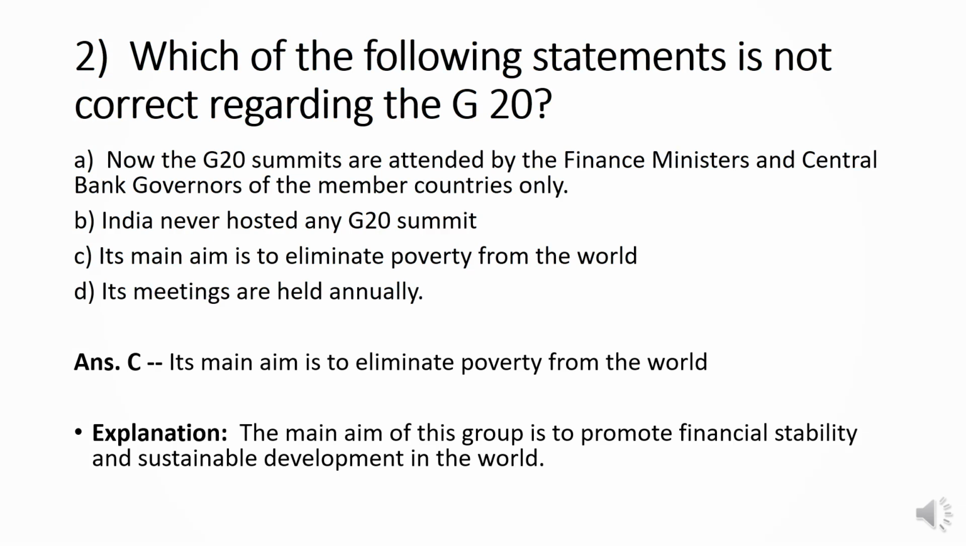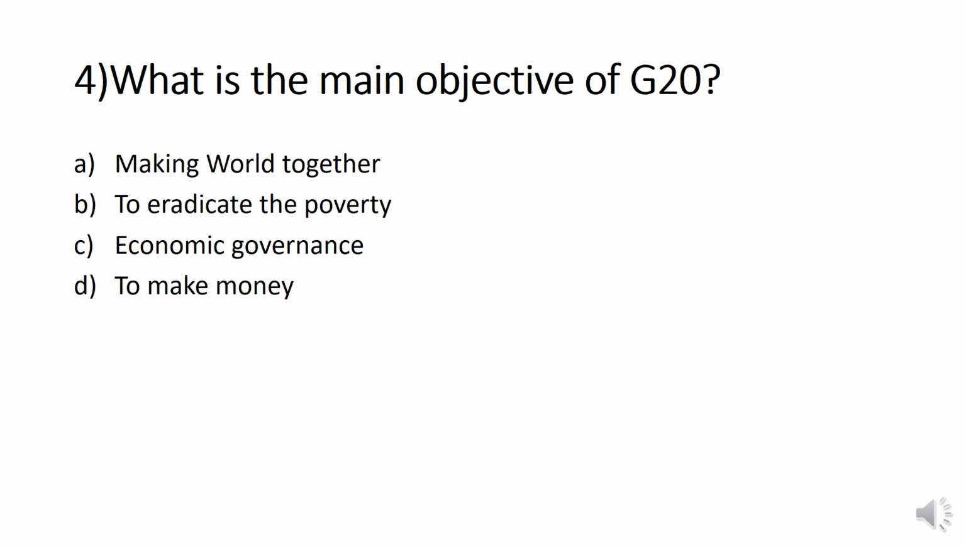Next question. What is the main objective of G20? Option A. Making the world together. B. To eradicate poverty. C. Economic governance. D. To make money. The answer is option C, economic governance. The G20 was established to overcome the economic crisis which was going on in the world.